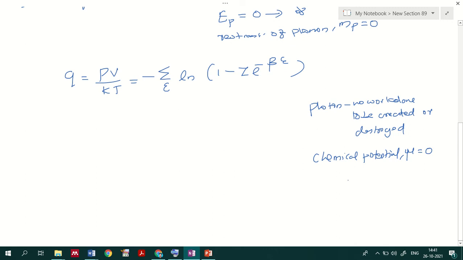So that means we have a representation for fugacity. I hope you remember, the fugacity z is equal to e raised to mu by kT.